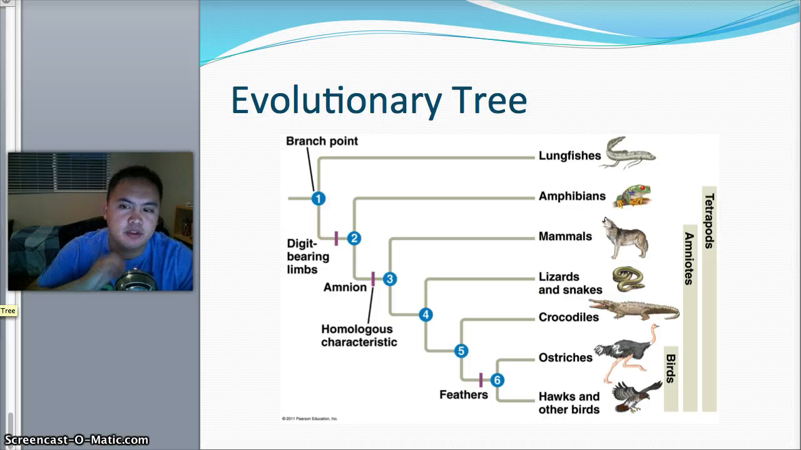So here's an example of what they've come up with, an evolutionary tree. At some point there was competition, so it branched off, or the competition made lungfishes and then another thing. Same thing with amphibians, and this is essentially how the tree of evolution looks.